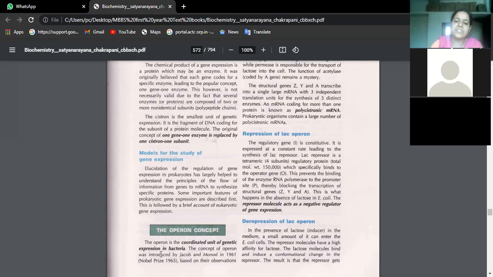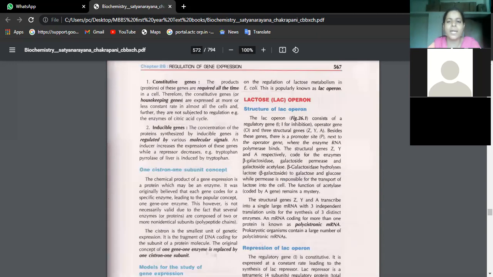Before we studied human beings, we studied a series of sequences in bacteria. The bacterium is E. coli. The concept of operon was introduced by these two scientists, Jacob and Monod, based on their observations, and they studied the regulation of lactose metabolism. Suppose in order to study glucose metabolism, we take into consideration the insulin hormone.